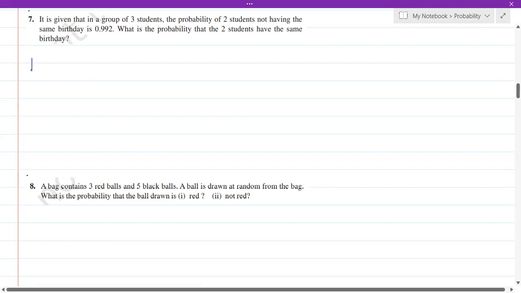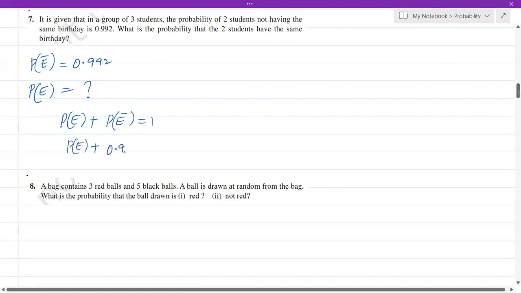What they have given us is P of E bar, the probability of students not having the same birthday, that is 0.992. Now what we have to calculate is the probability of two students having the same birthday, so that is P of E. Again, the same relation: we know that P of E plus P of E bar is equal to 1, isn't it? So we have to calculate P of E. What is given for us is P of E bar, which is 0.992.